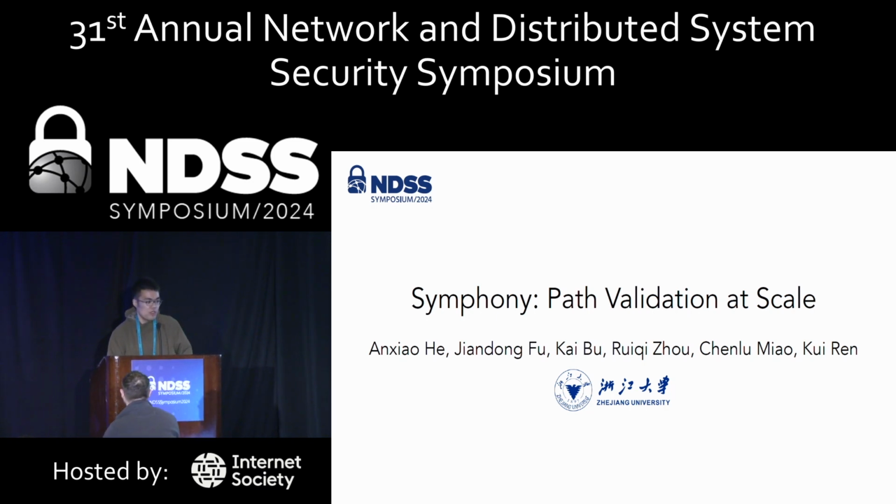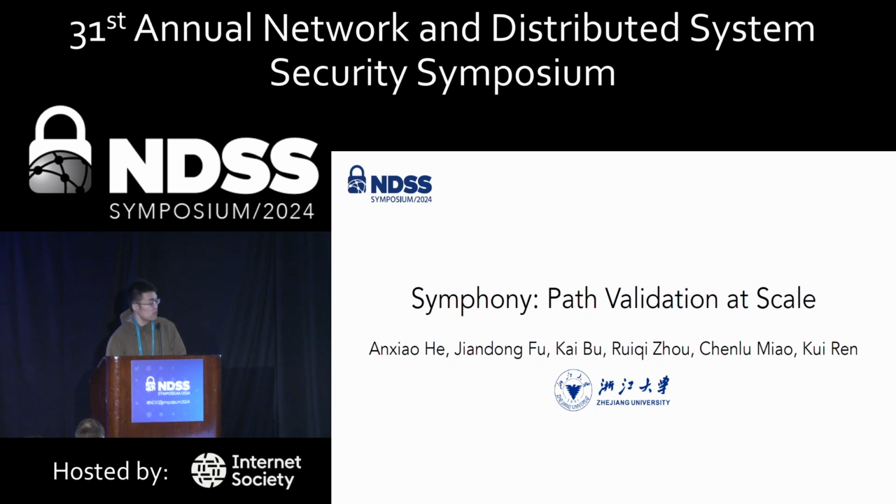I'm An Xiaohe, a fourth-year PhD student at Zhejiang University. It's my great honor to be here presenting our paper titled Symphony: Path Validation at Scale. This work is done with my collaborators Jiandong Fu, Ruiqi Zhou, Chenlu Miao, and my advisors Kai Bu and Kui Ren. Basically, we proposed an aggregate validation that enables routers to verify a group of packets simultaneously. The evaluation results show that Symphony achieves a higher communication throughput and a faster processing speed.